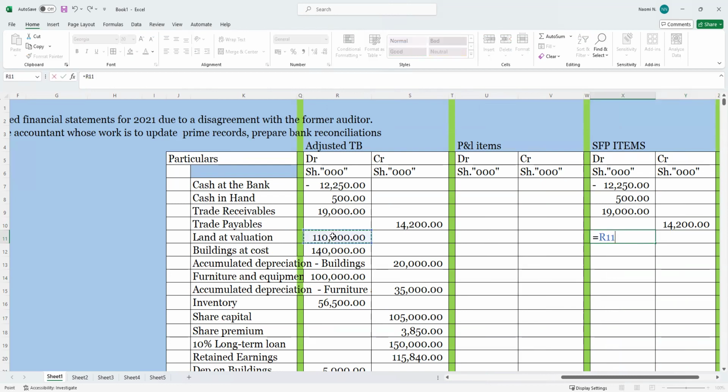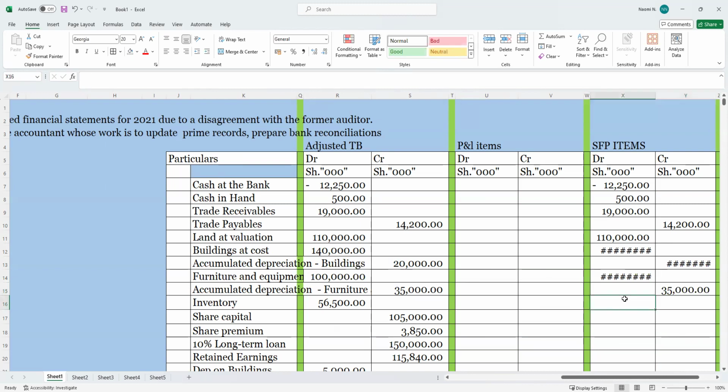Land, of course, it will come here. Accumulated depreciation this side. This one, this side. Okay, this side.